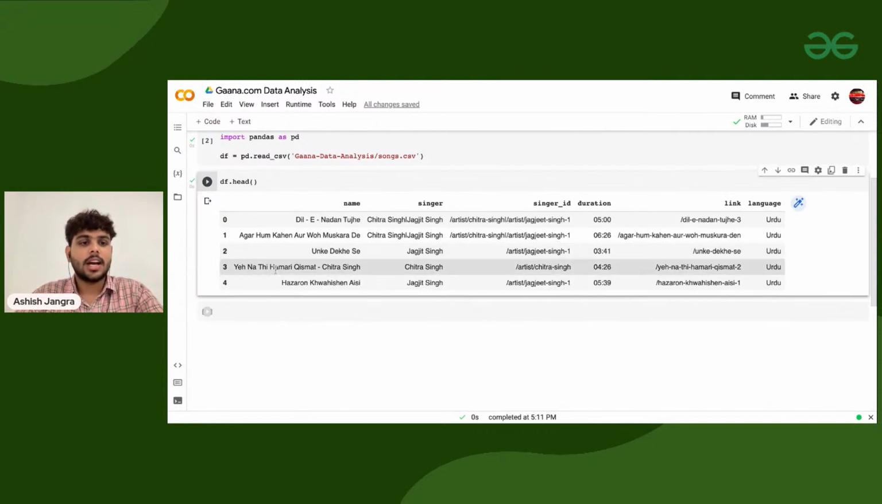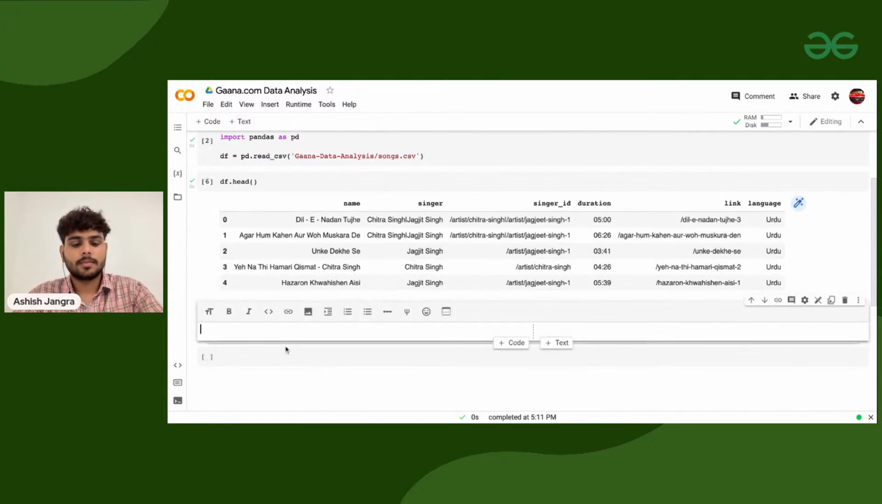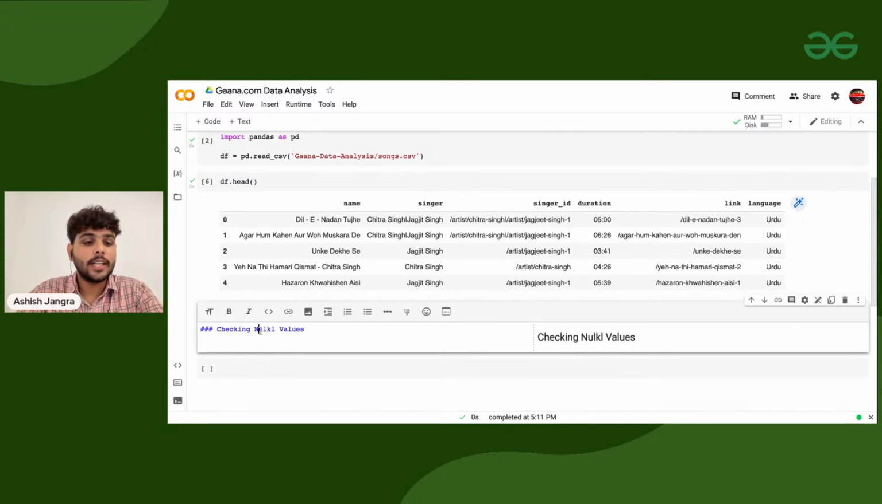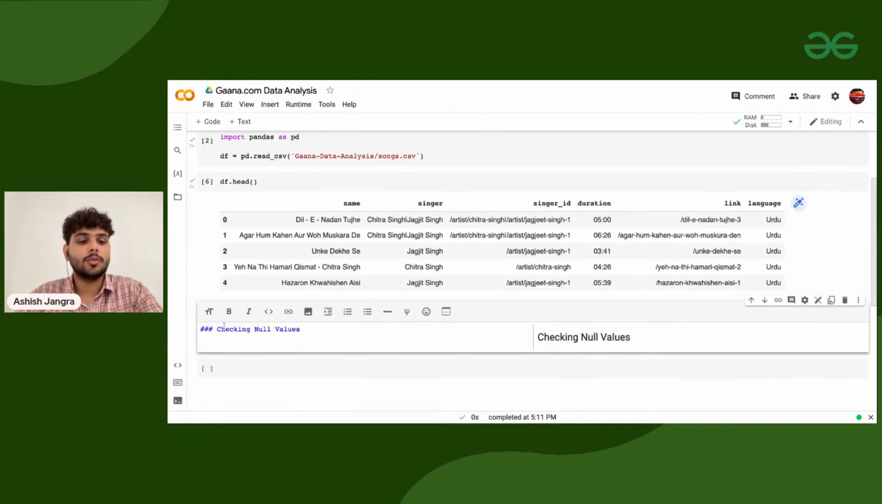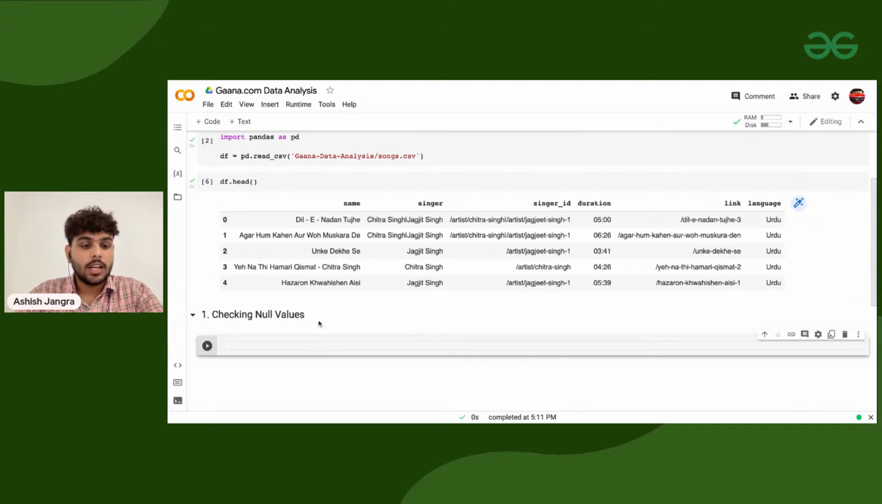Once this data set is here, I need to check the null values. I'm telling you the whole data pipeline: what are all the things we need to do when we have a data set? We need to check if there are any null values in the data set. Null values mean there might be a couple of songs whose singers I don't know, or whose duration or language I don't know. It might happen, right? So I need to check that.